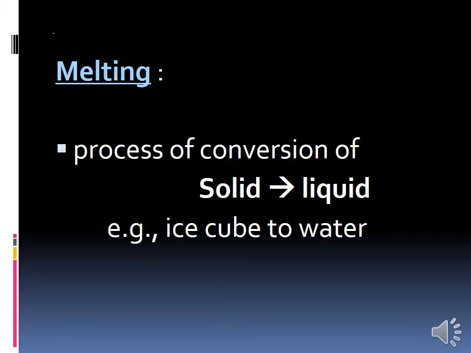So that we will get the liquid. The process of conversion of solid to liquid is called melting. For example, ice cube to water. On heating melting takes place, and while heating the intermolecular space between the particles increases, and then the force of attraction between the particles decreases. So molecules become free and solid starts changing into the liquid state. Because of fusion the melting takes place.